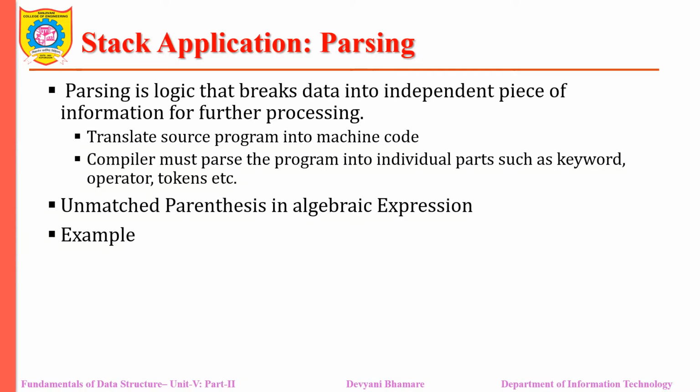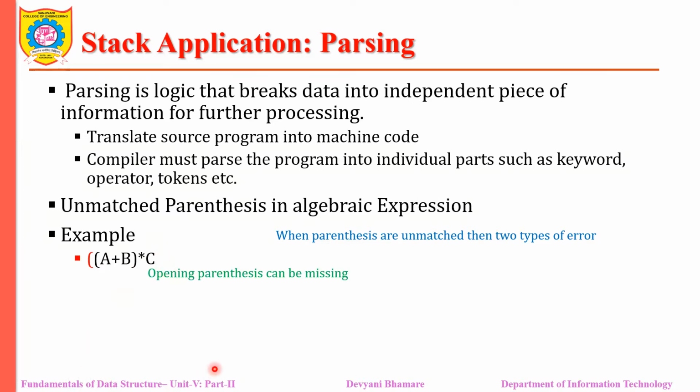The same logic we can use to find unmatched parentheses in an algebraic expression. When the parentheses are unmatched, we get two types of error. For example, if I write an expression with an opening parenthesis, and inside it I write a plus b, this indicates a respective closing parenthesis here, but we forgot to give this closing parenthesis.